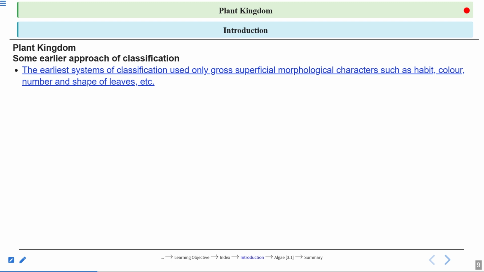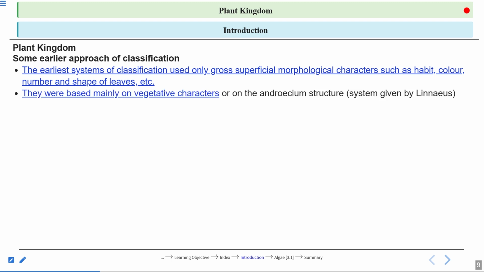Such as habitat, in which habitat the organism is found. They were more concerned about the color, number, shape, and leaves. These are morphological characters, okay? And they get changed in different environments. They were based mainly on the vegetative characters or on the androecium structure. This system was given by Carolus Linnaeus. These were not very important characters, but the classification was based on these only. So this approach of classification was not accepted in the coming future.